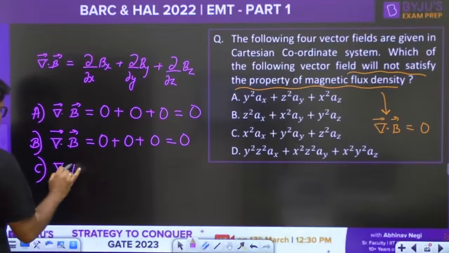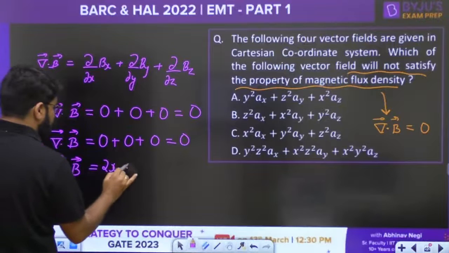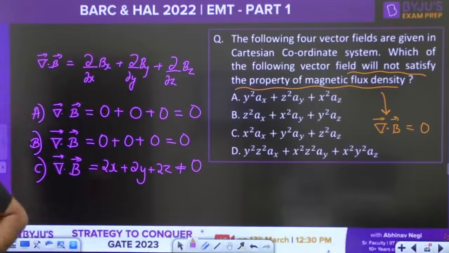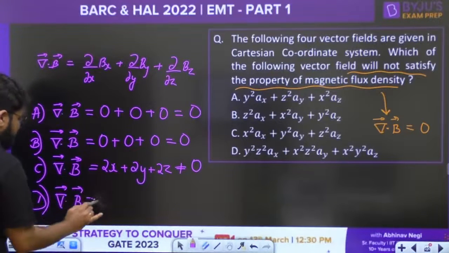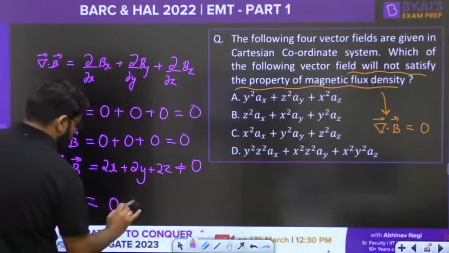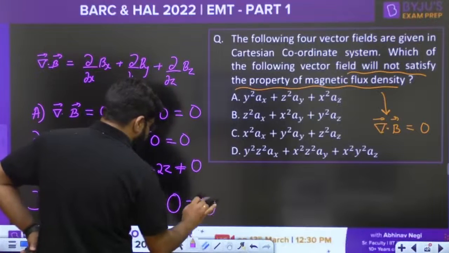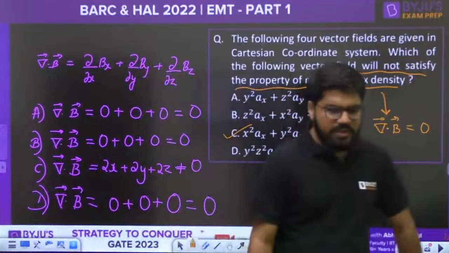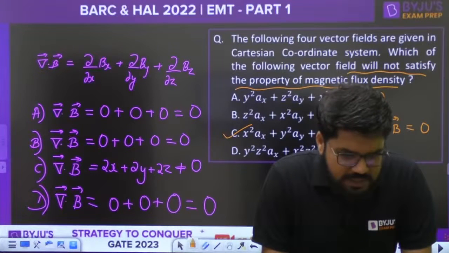Option number C, del dot B: differentiation of x square with x, y square with y, z square with z. So this is definitely not equal to 0, and del dot B should be equal to 0. This is not equal to 0. Even if you go for option number D, del dot B: differentiation of yz with x is 0, differentiation of xz with y is 0, differentiation of xy with z is 0. So the total answer is 0. So the only correct answer is option number C, which will not satisfy the property of the magnetic flux density. Right guys?